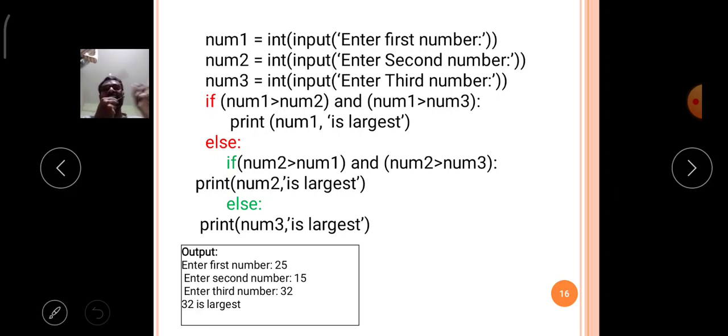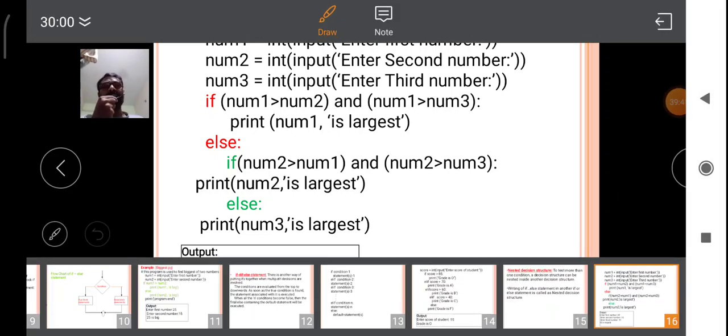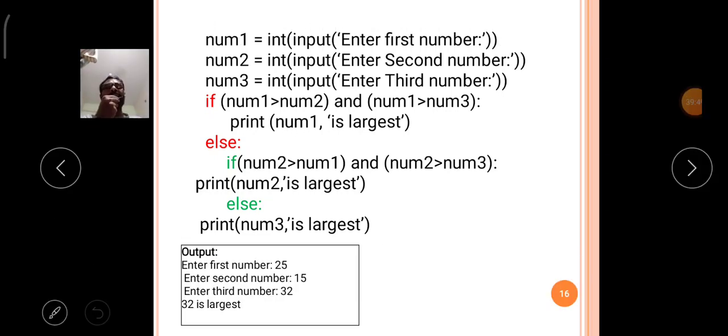So that's why I will explain the concept with the help of an example. Here there are three variables. This program is the greatest of three numbers program, so it will print the greatest of three numbers. The first variable is num1, the second variable is num2, and the third variable is num3.